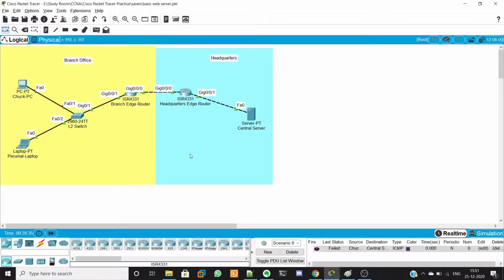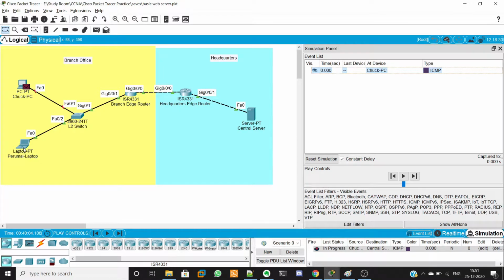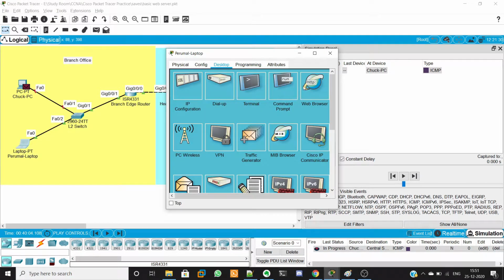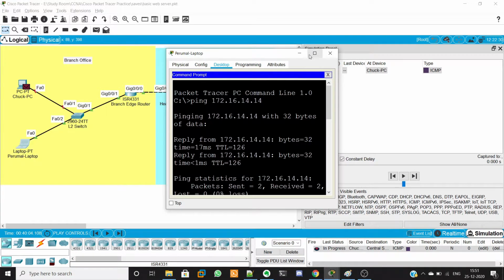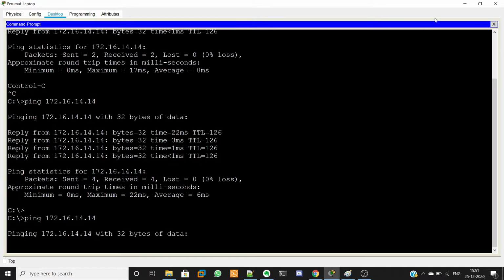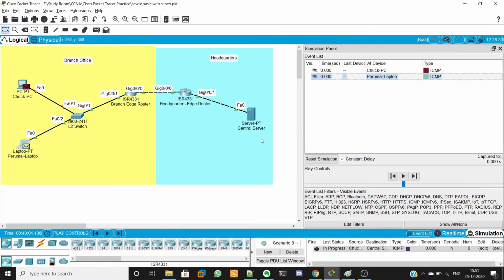I will explain it with this network. First of all, let me get into the simulation mode. I got into simulation mode. Let me do some simple query over the network. So from my PC, I am simply pinging the web server that I have in another network. So I started ICMP. Let me trace it.